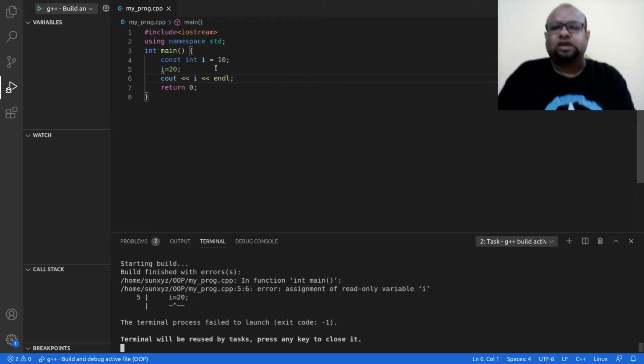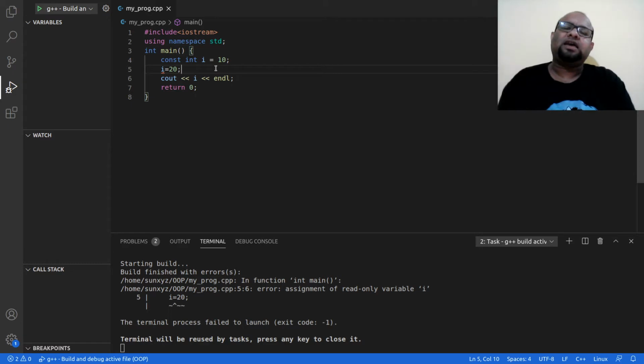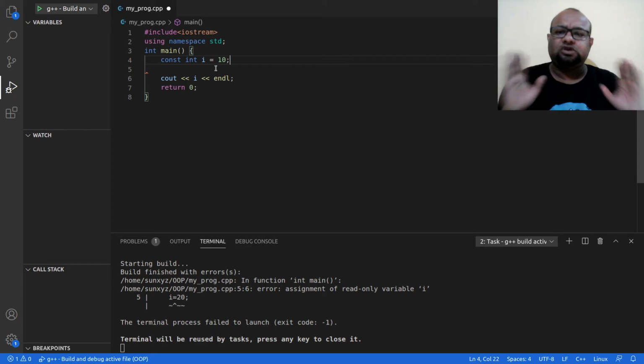So this is what it is. I cannot update the value of I. I cannot update it in any way. I cannot increment, I cannot assign any other value to this. So once I declare I, alright, so I have declared I in line number 4. Once I have declared I to be some value, throughout the lifetime of the program, I is going to hold that value. Alright, so this is what it is.